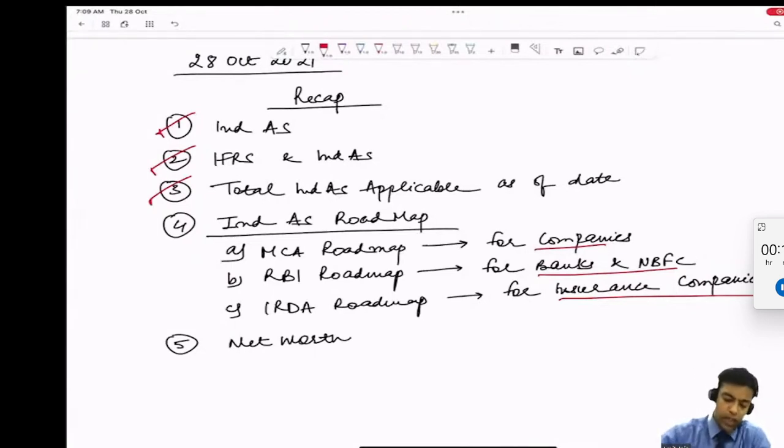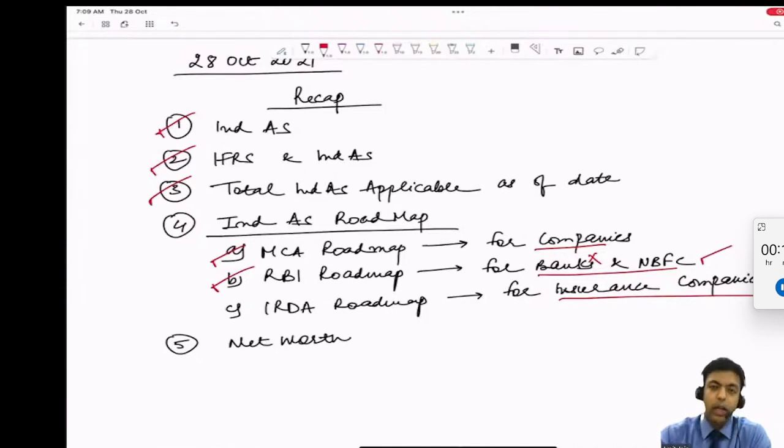What else have we discussed? We have discussed the RBI roadmap. Initially for the banks, RBI said Ind AS will be applicable for the year 31st March 19. Then it was deferred by one more year. But as of today, RBI issued a notification that it will be deferred till a new notification is issued by RBI. That means as of now, Ind AS is not applicable on the banks, but Ind AS is applicable on NBFCs: 31st March 19 as the first accounting period, and 31st March 20 for the phase two entities.